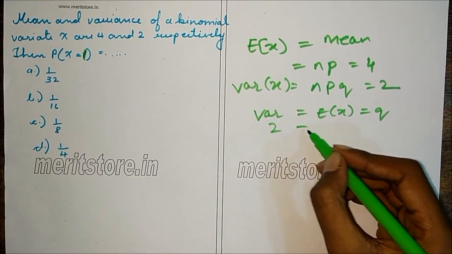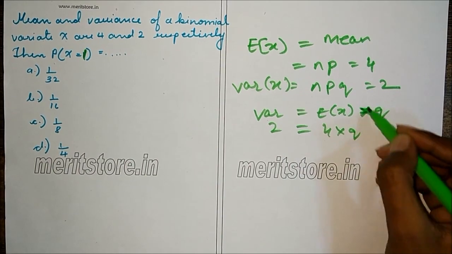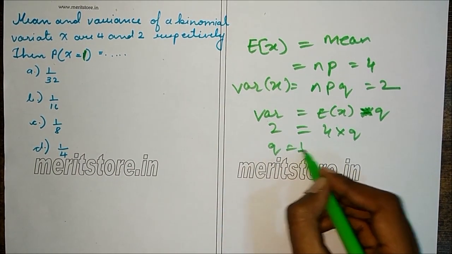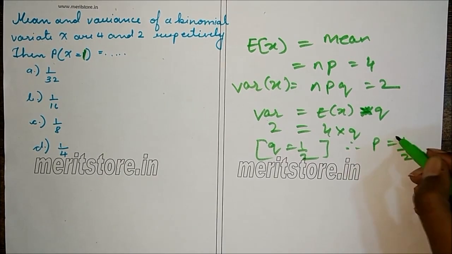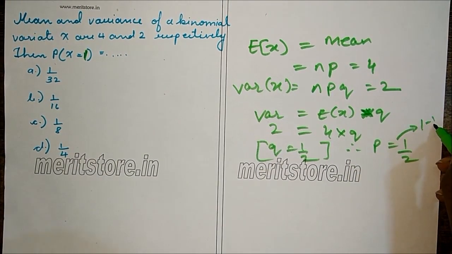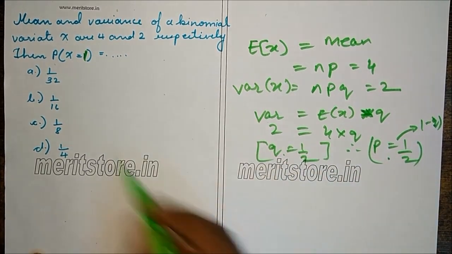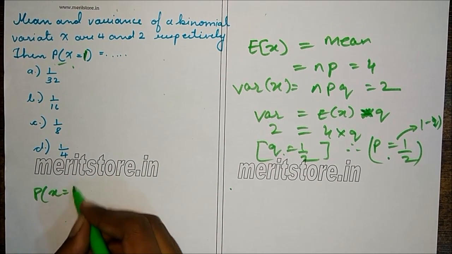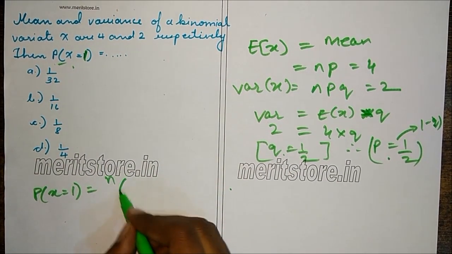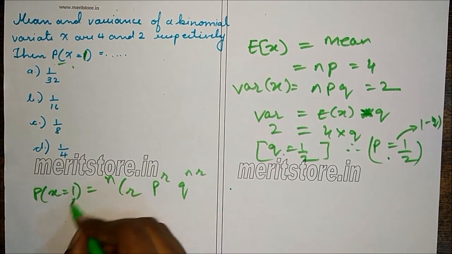So now we know variance is E of X into Q. So 2 is equal to E of X, which is 4, into Q. So Q is half. Therefore, P is also half, since this is 1 minus Q. So P is half, Q is half. So we can find this. So P of X equals 1 is nCr P raised to r Q raised to n minus r, where r is 1.